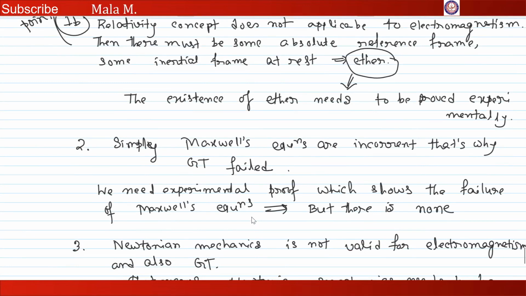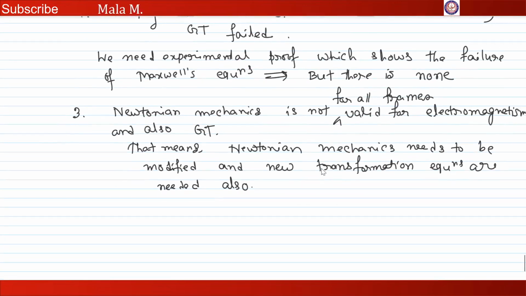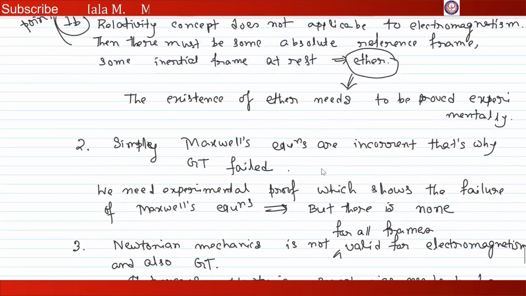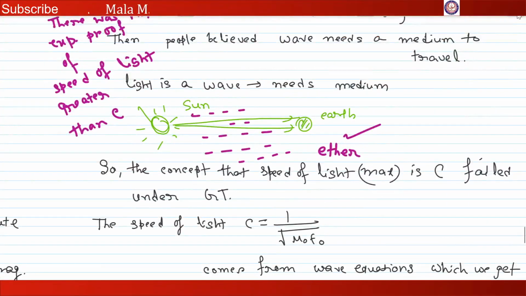Number two, we can simply assume Maxwell's equations are wrong, but that is not possible because there is also not any proof. Or number three, we can say Newtonian mechanics is not valid for electromagnetism, that is, not valid for all frames. So the scientists had to think on these points, how to prove that.